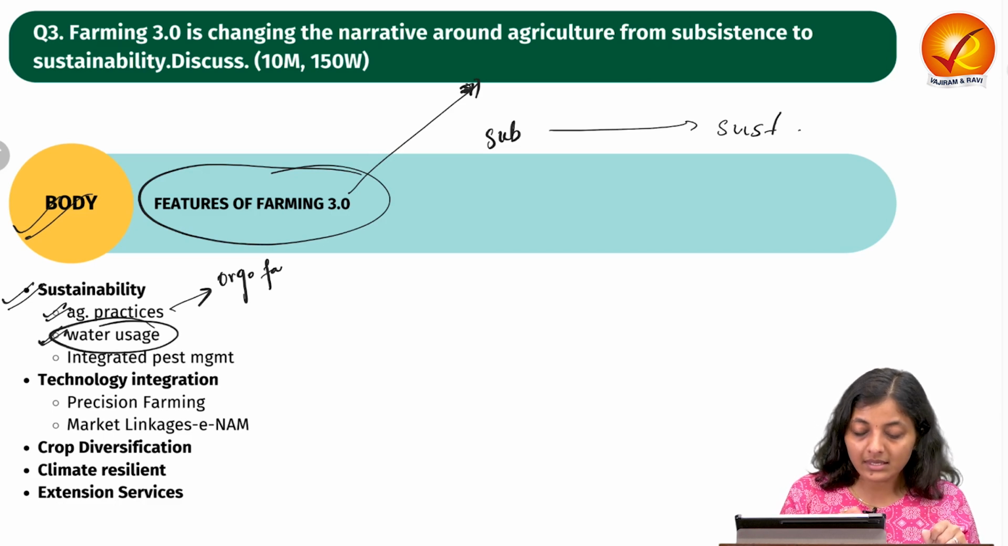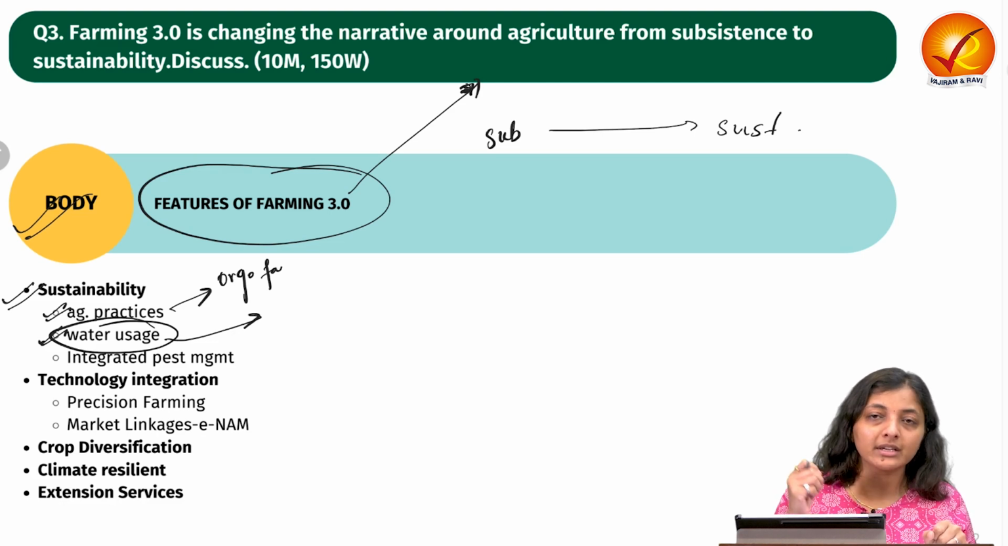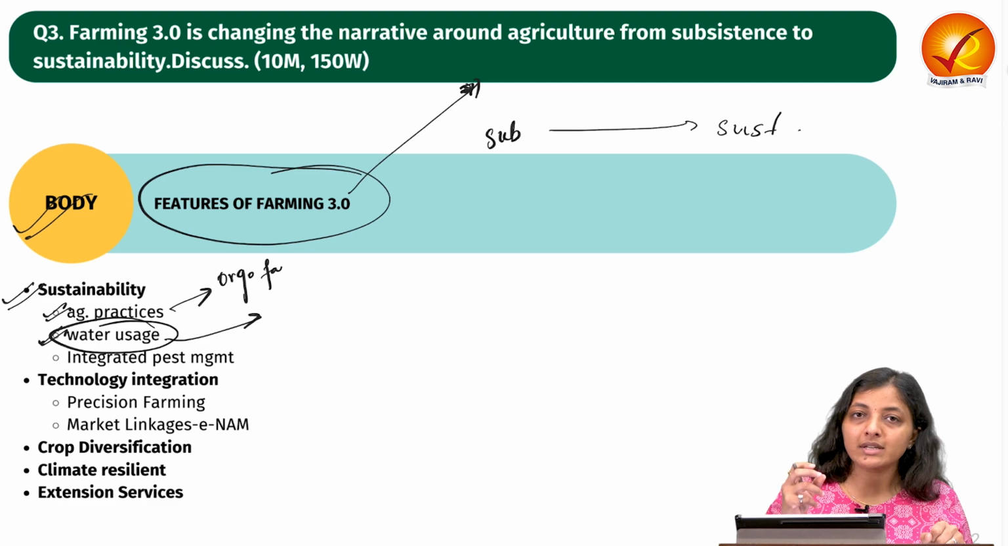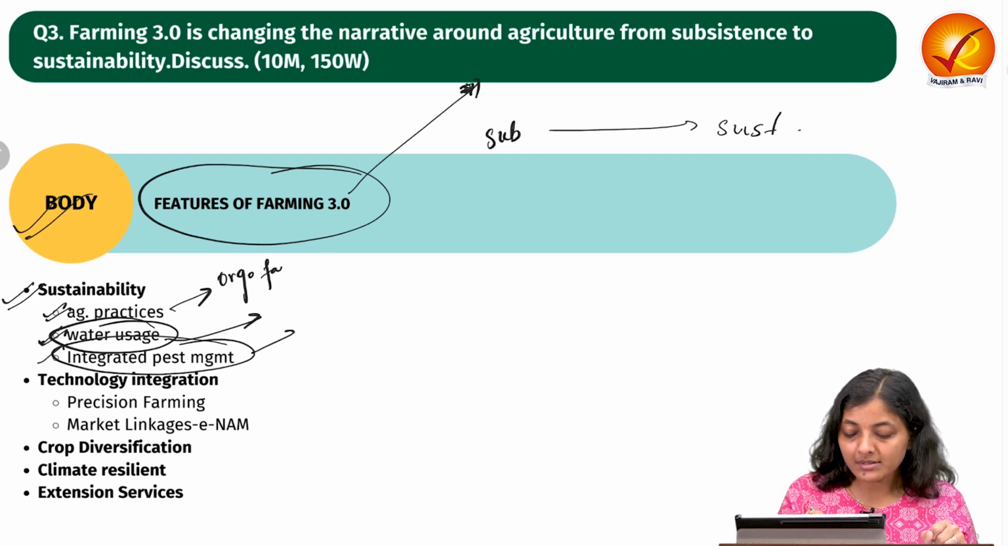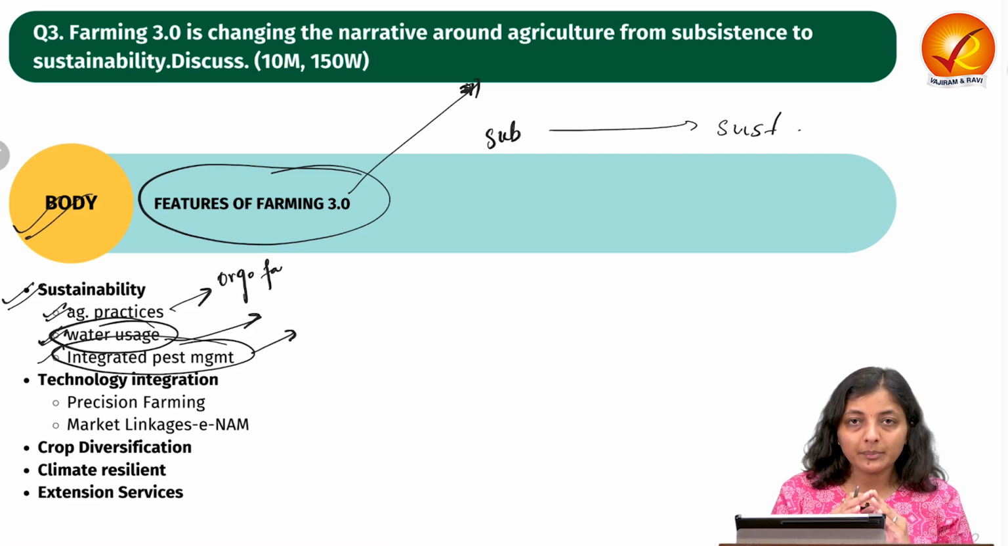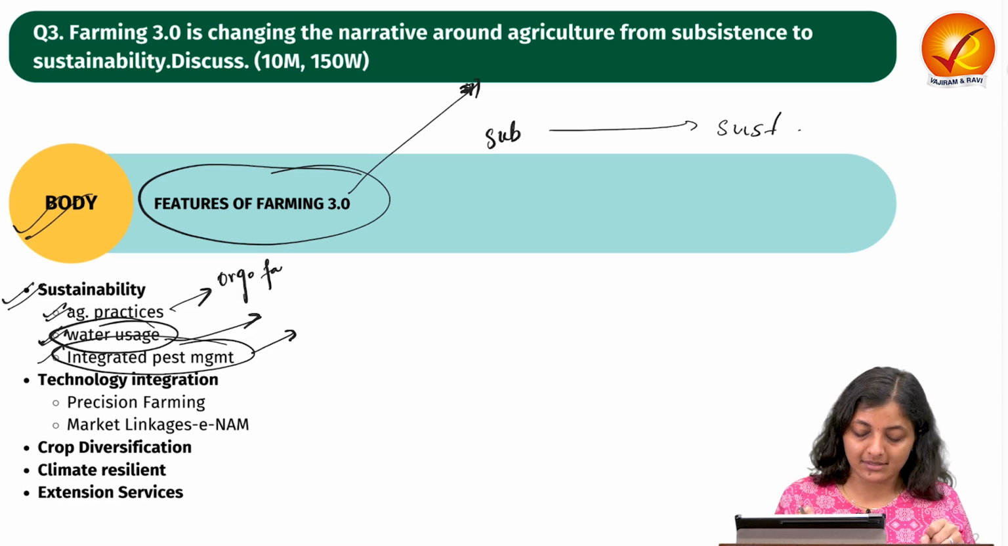Then very little water usage, or water use efficiency should be enhanced to maintain sustainability via smart irrigation methods, micro irrigation, drip irrigation, and sprinkler irrigation. Next is integrated pest management, which means instead of using pesticides, we can make use of natural or good insects or natural predators to control the pests.